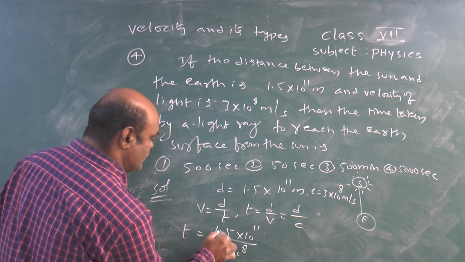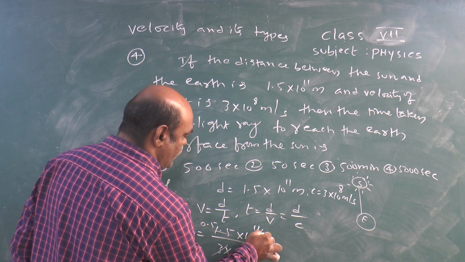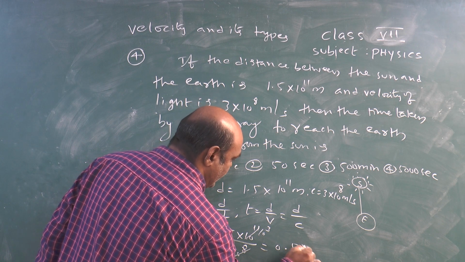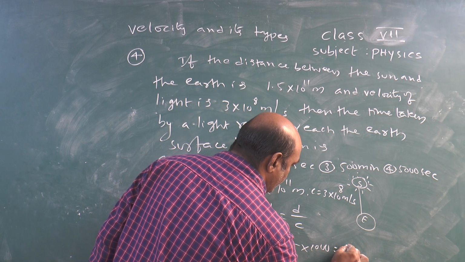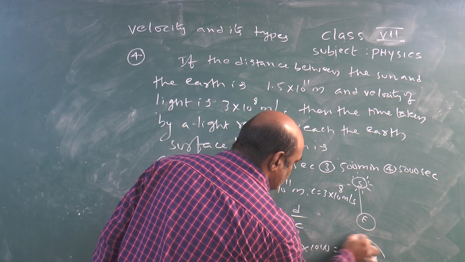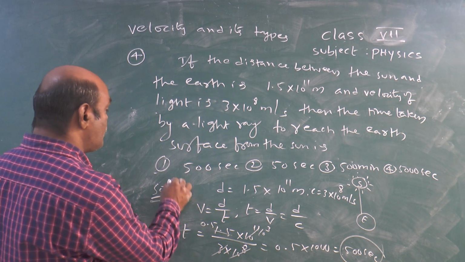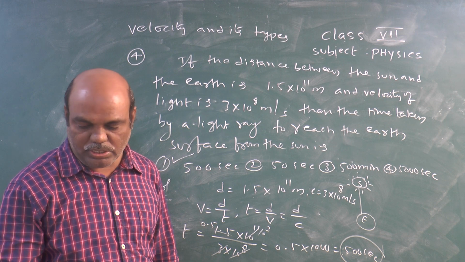Okay, so here this one cancel 0.5 times. So here 10 power 3 remains. So that means 1000. 0.5 into 1000. So our answer is 500. So time taken is 500 seconds. That's why first option is correct. Okay, thank you.